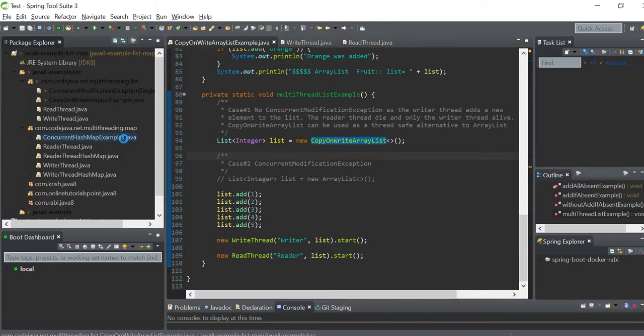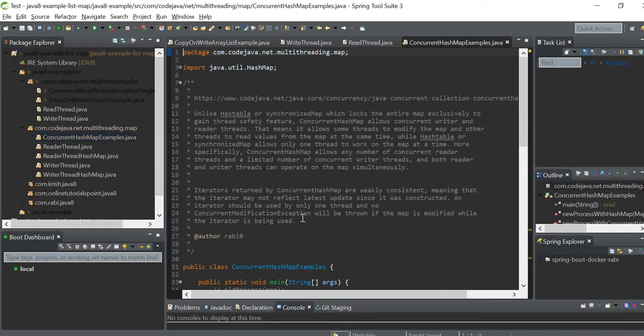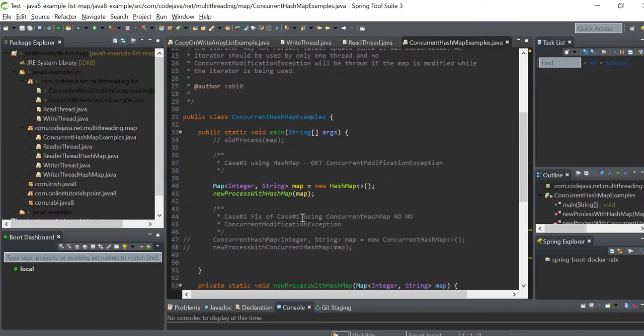Similarly, in ConcurrentHashMap also. If we are using ArrayList, to make it safe for the concurrency problem we can use Collections.synchronizedList, or make the method synchronized. But that locks the entire method. What's the advantage of CopyOnWriteArrayList?